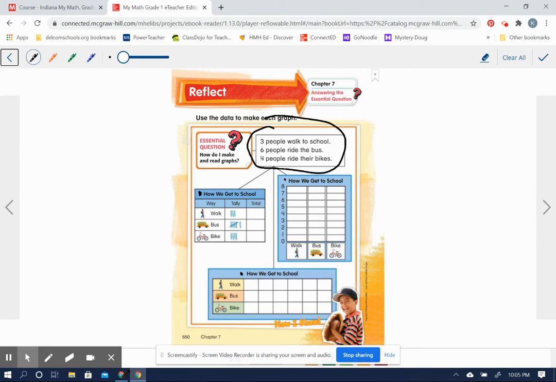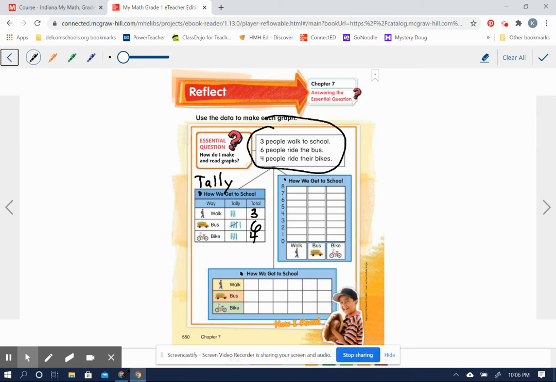This one is called a tally chart because they took the information and made tallies. We need to write the totals. 3 people said they walk, 6 people said they ride the bus, and 4 people said they ride their bike.